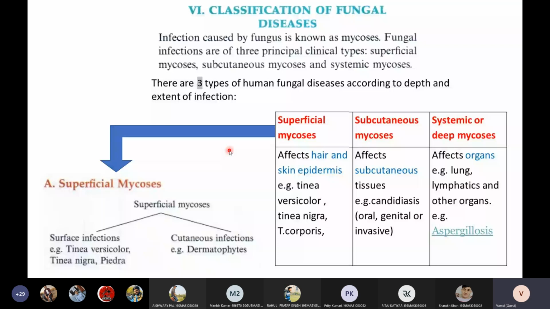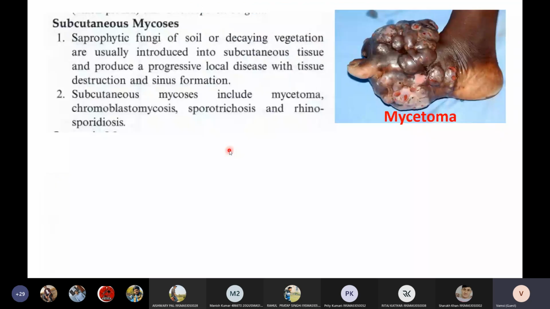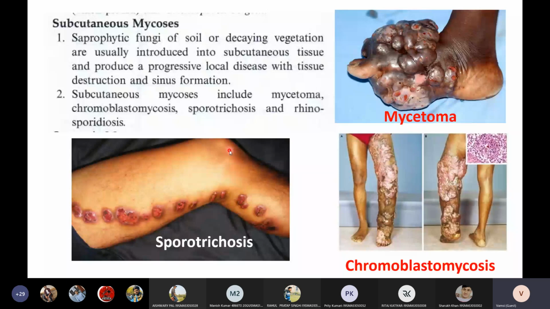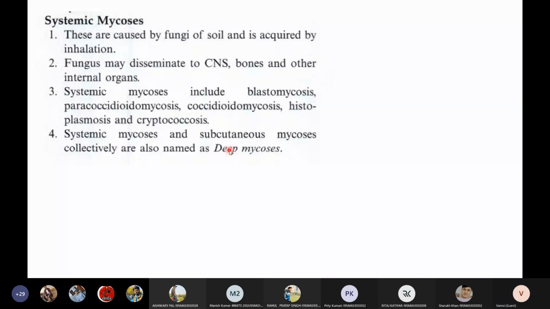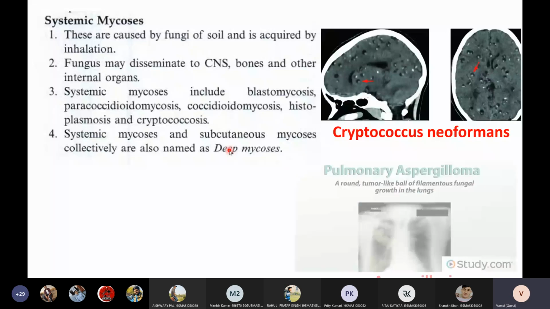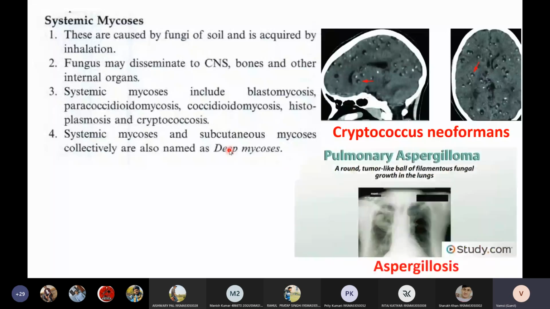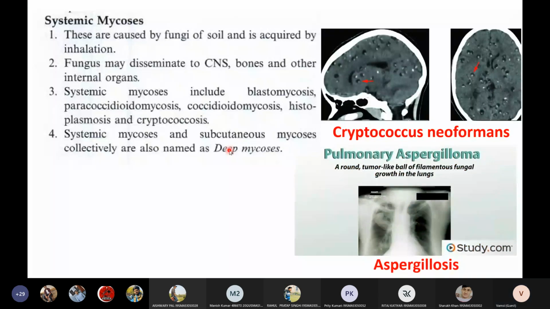Subcutaneous has four types: mycetoma, chromoblastomycosis, sporotrichosis, and rhinosporidiosis. In systemic, we have histoplasmosis, cryptococcosis, blastomycosis and paracoccidioidomycosis. Then opportunistic: aspergillosis, Penicillium, mucormycosis, even Candida. That's it.